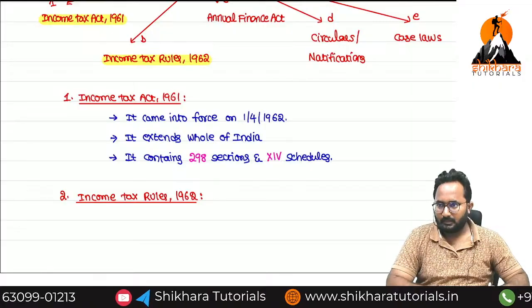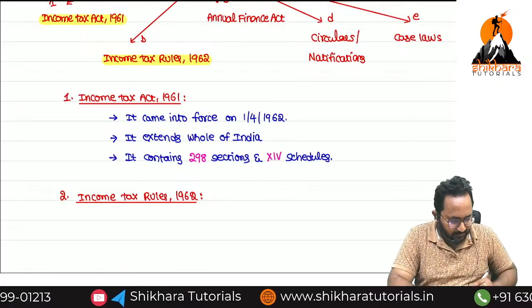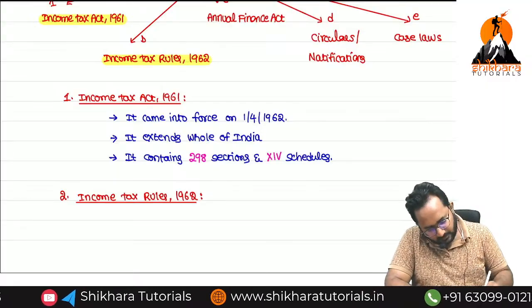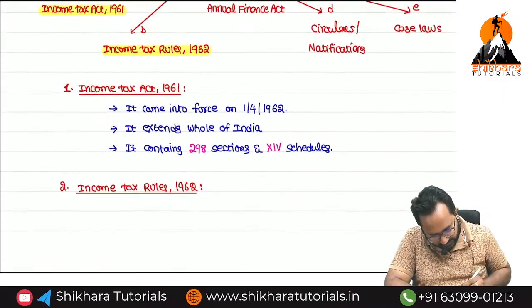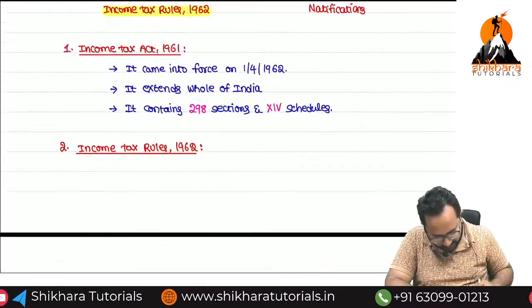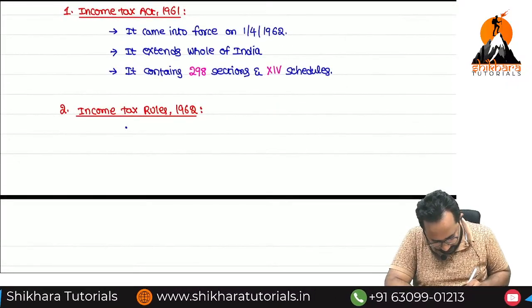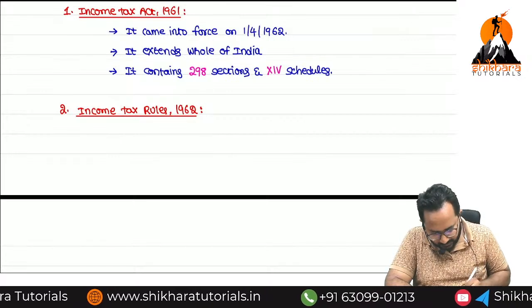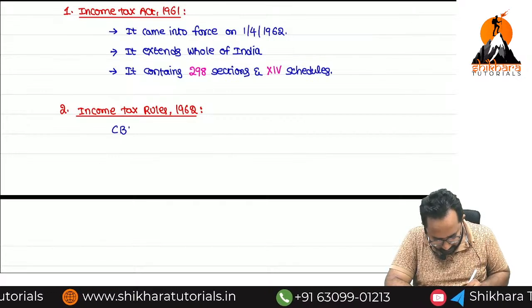But on behalf of the Income Tax Department, we have one board. What is that? CBDT. Full form, Central Board of Direct Taxes.